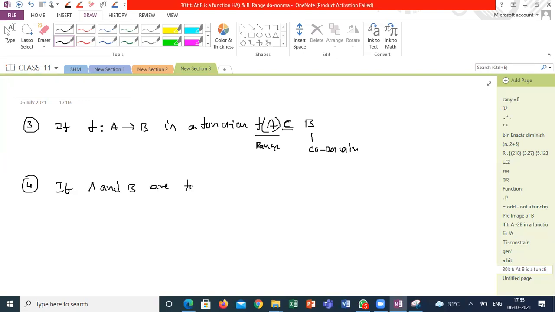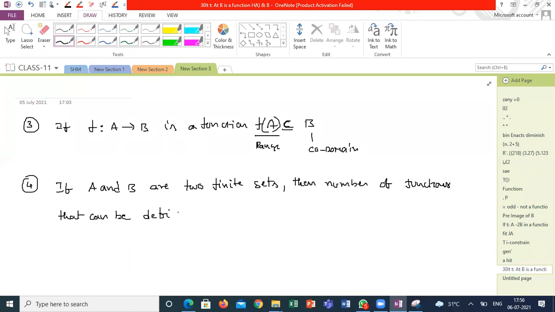Last one. If A and B are two finite sets, then the number of functions that can be defined from A to B, from A into B, is n of A power, sorry, n of B power n of A. n of B power n of A.